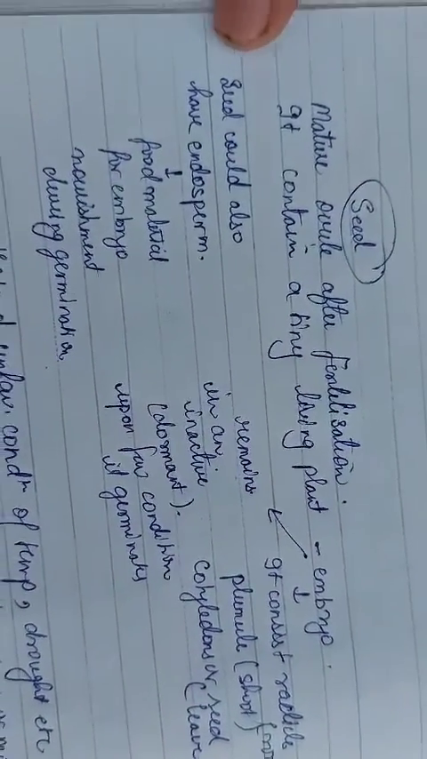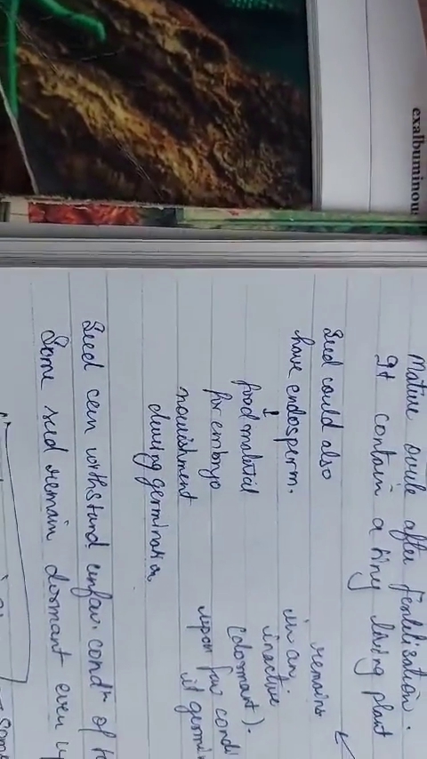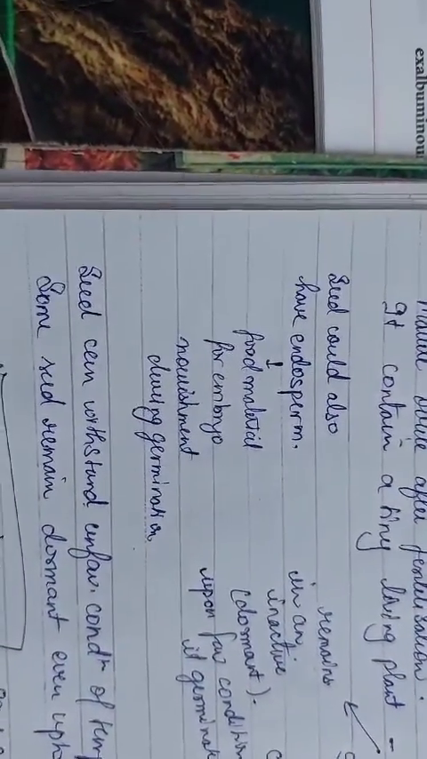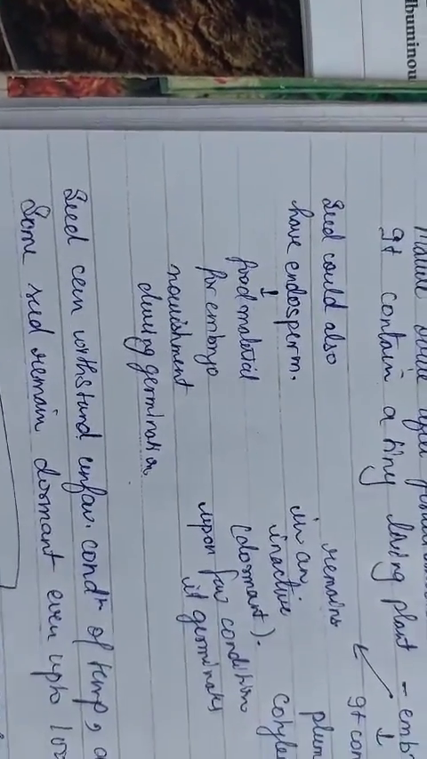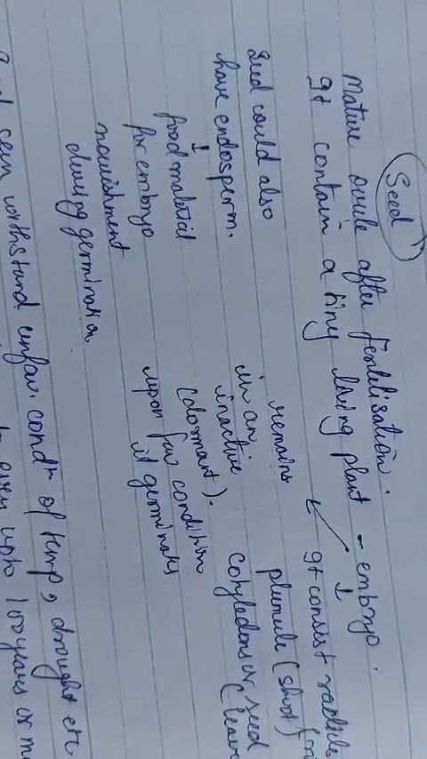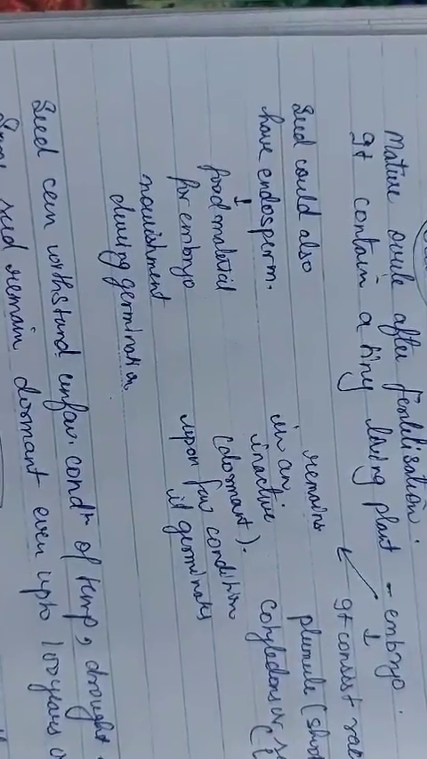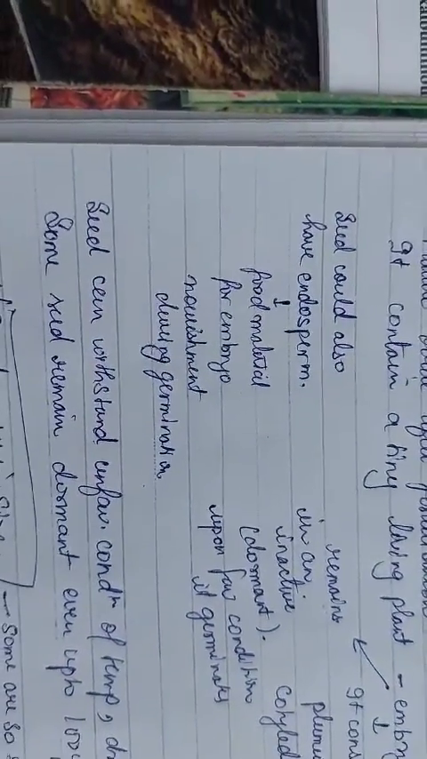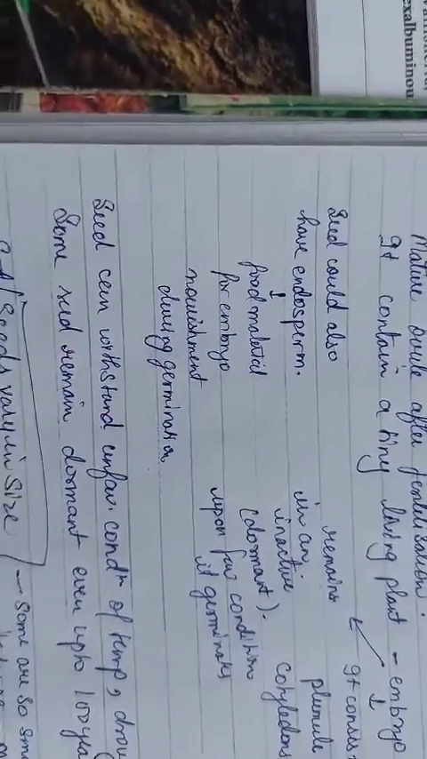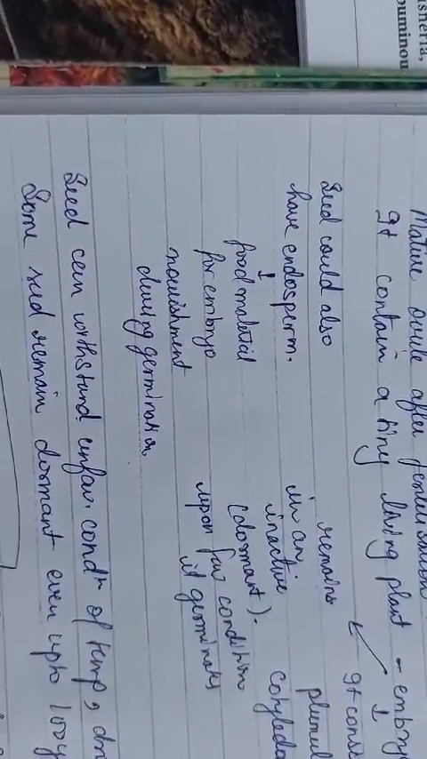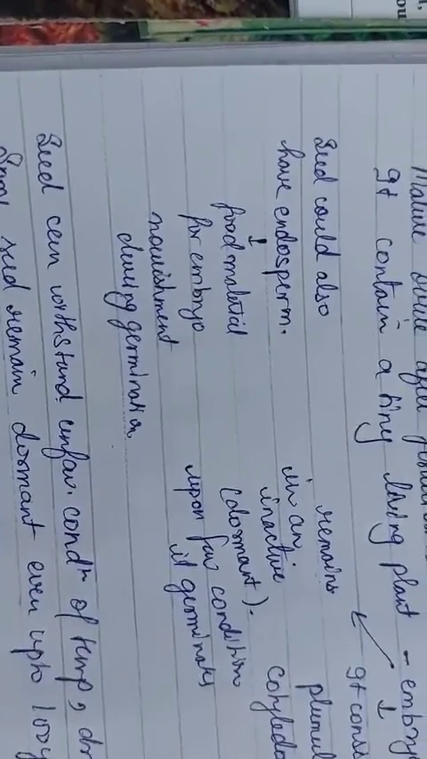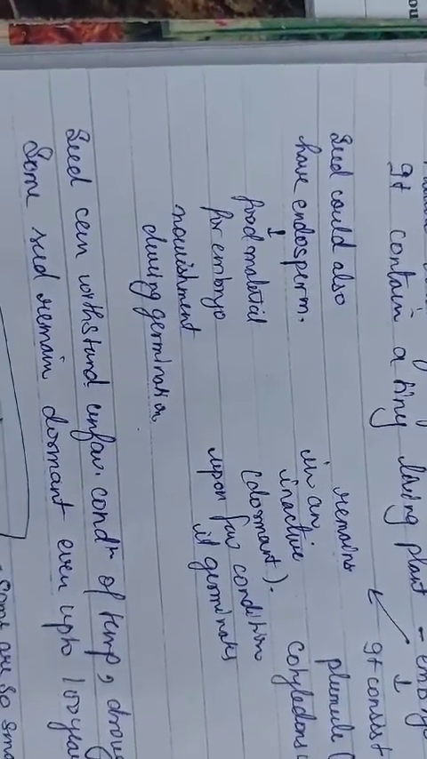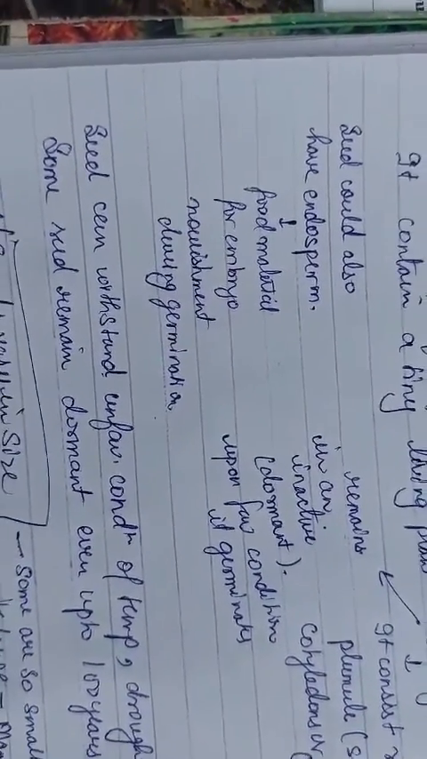Now, seed could also have endosperm. Some seeds are also there which are having the endosperm. What is the endosperm? Endosperm is the food for the embryo. Embryo is present in the seed already, but in some seeds the endosperm is also present. Endosperm serves as the food for the embryo and provides the nourishment during germination. When germination conditions occur for the particular embryo in the particular seed, at that time the endosperm provides the nourishment to that particular embryo.